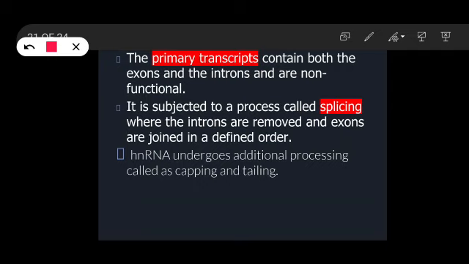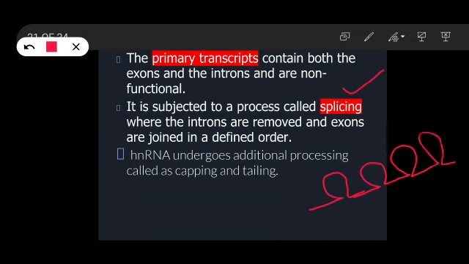To make it functional, it has to be subjected to a process known as splicing. Splicing means the introns are removed and exons are joined in a defined manner. Introns form a kind of loop, and later with the help of some enzyme it is removed.